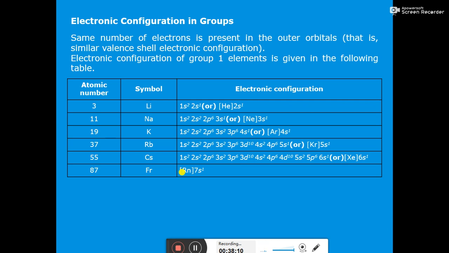So that means all the elements belonging to same group have same outer shell, or we can say valence shell electronic configuration. So here all these elements are having one electron in the outermost shell. That's why they are called first group elements. And first group elements are also called alkali metals. Okay, A-L-K-A-L-I, alkali metals.